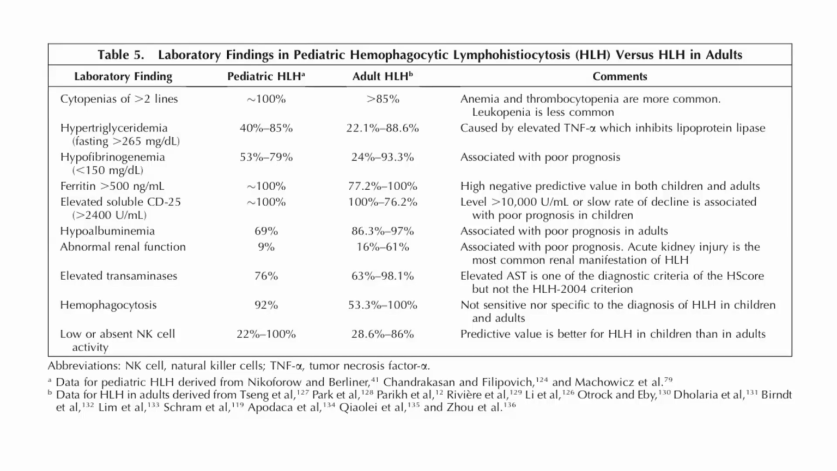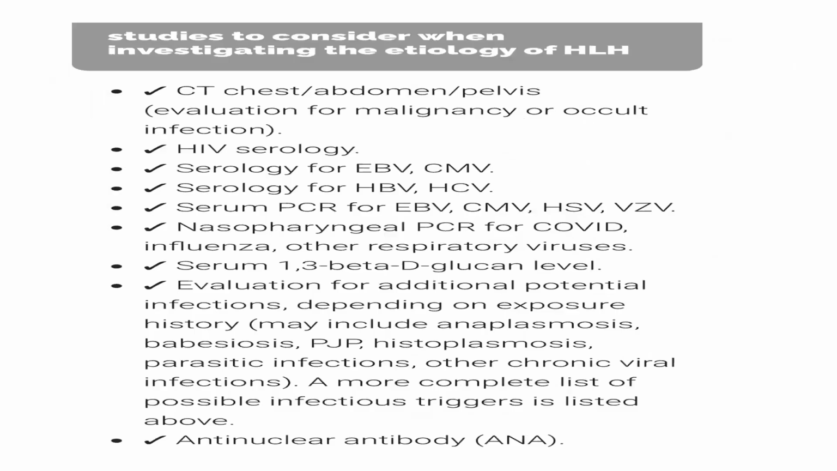So hypoalbuminemia and abnormal renal function, elevated transaminases, again elevated ALT, AST, hemophagocytosis, and low or absent NK cells. So these are the lab findings.